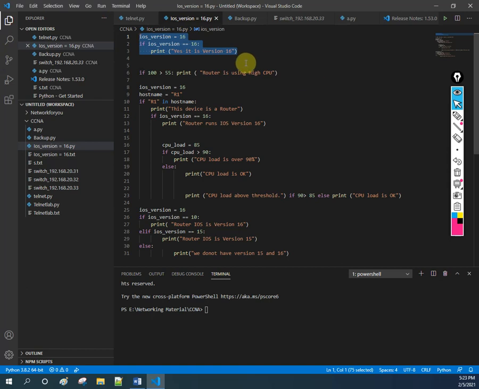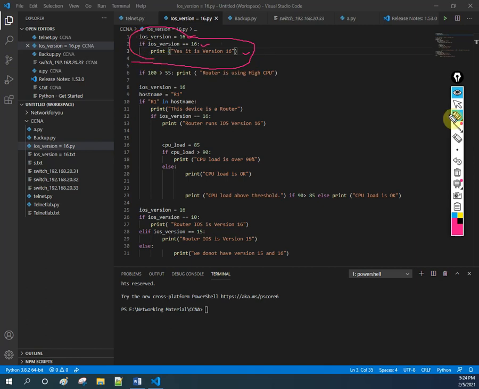What I am saying here, for example, if I want to print, this is the code which we are discussing. I can copy it or keep it here only. Same thing we just discussed, I wrote here. I wrote iOS version is equal to 16. I am saying if this version is equal to 16, then print this one. Else it will not print. Okay, this is the code.